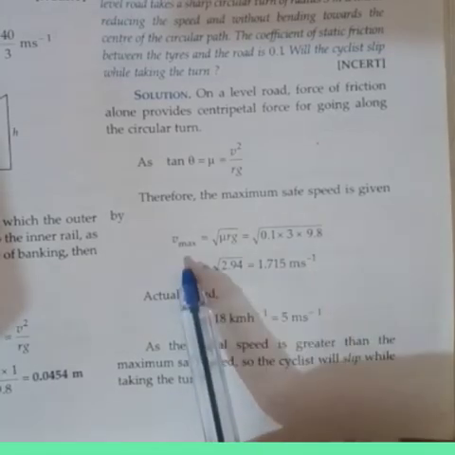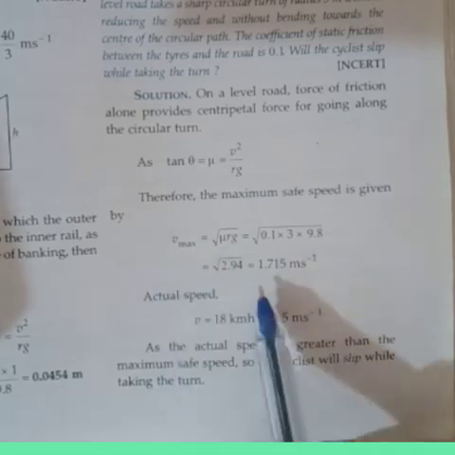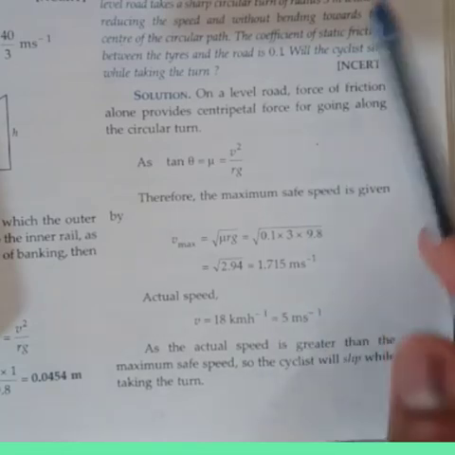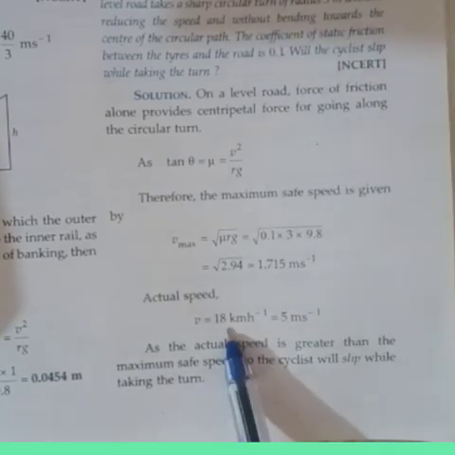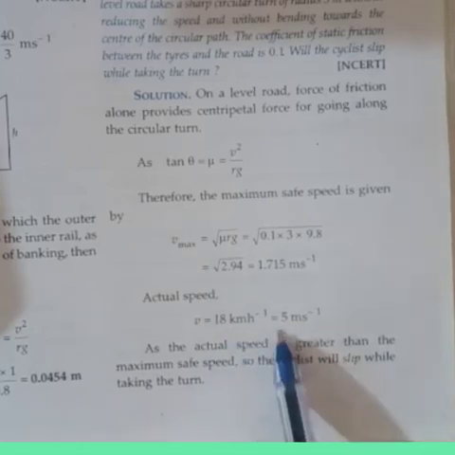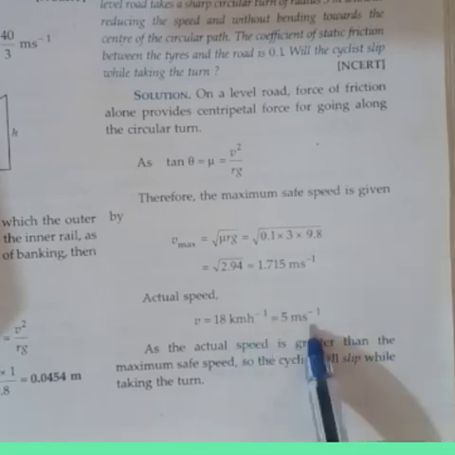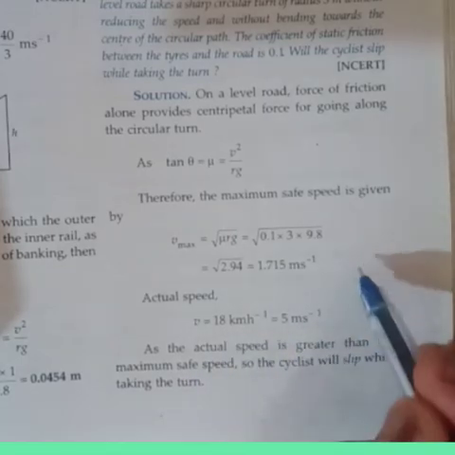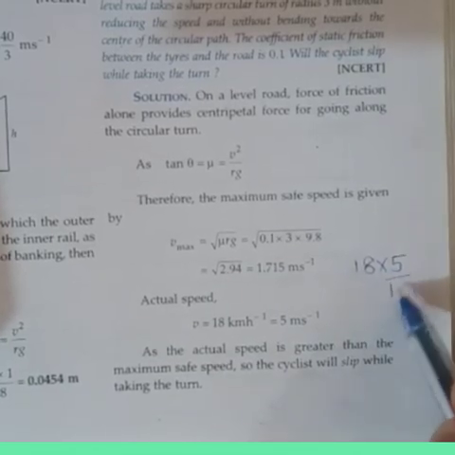So the maximum speed without skidding is 1.715 meter per second. But what is the cyclist's actual speed? 18 km per hour. You have to convert kilometer per hour into meter per second, so multiply by 5 by 18.